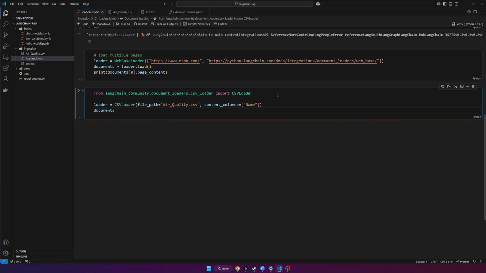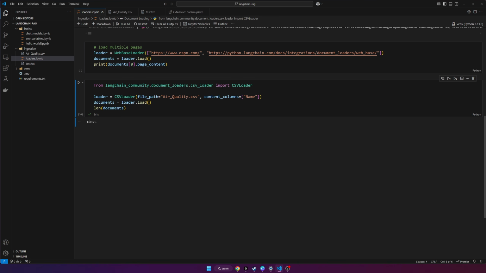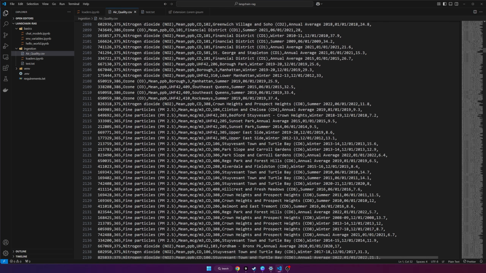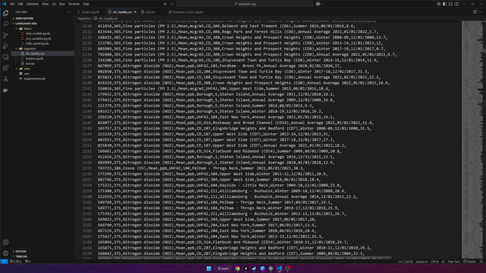We'll do documents is equal to loader.load. And now what I'll show you is I'll print the length again, and you'll see that it's very different than before. Let's try this out. So we get 18,000 documents. This means that every single row of our CSV file is going to be a single document. That's just how this particular document loader works.